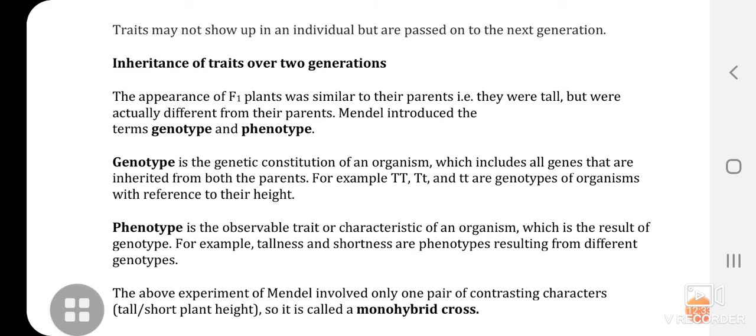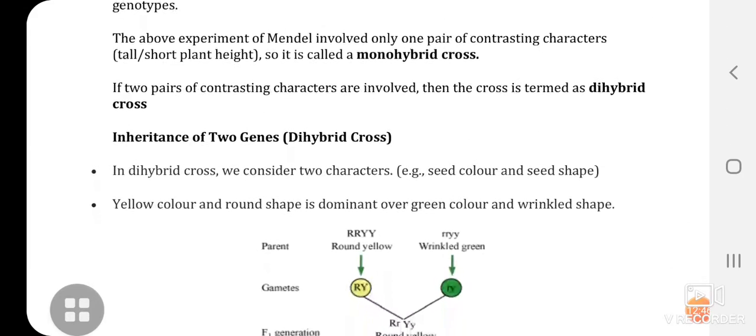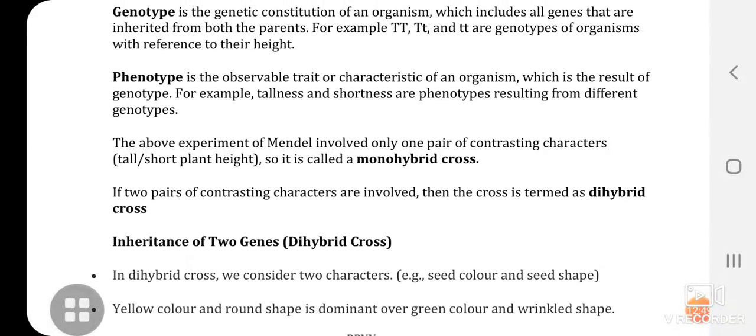The above experiment of Mendel involved only one pair of contrasting characters, that is tall and short plant height, so it is called a monohybrid cross. If two pairs of contrasting characters are involved, then the cross is termed a dihybrid cross.